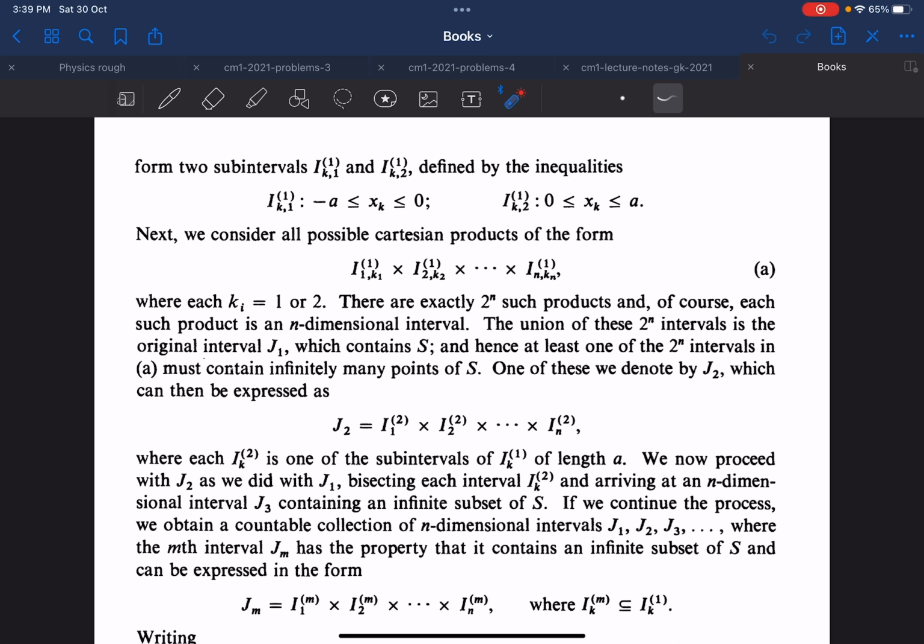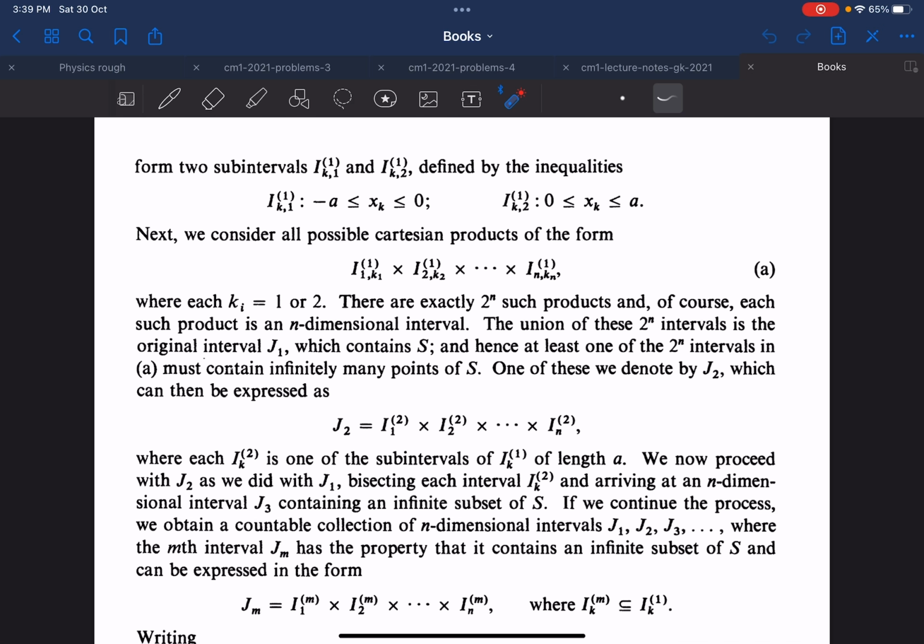Next, after considering each possible Cartesian product of this kind, where each ki is one or two, obviously because it is bifurcated, there are exactly 2 to the power n such products, and of course each product is an n-dimensional interval.